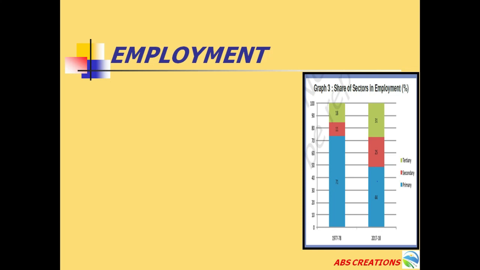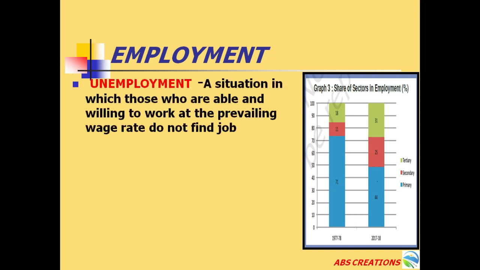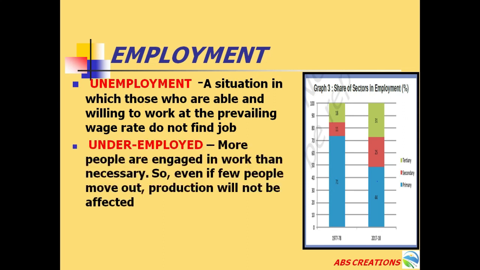When employment is seen more in the primary sector, it leads to unemployment. What do you mean by unemployment? It is a situation in which those who are able and willing to work at the prevailing wage rate do not find a job. That is what we call unemployment. We can see more people employed in the primary sector, which leads to underemployment, when more people are engaged in work than necessary.